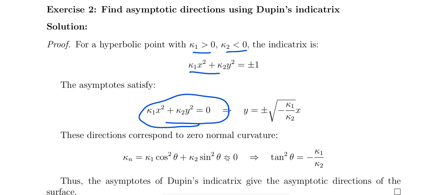In this case, what will y be? If you find y from this, first take the right-hand side across: kappa 2 y square equal to minus kappa 1 x square, and then divided by kappa 2, then taking the square root you get plus or minus this one. So this direction corresponds to the zero normal curvature. The normal curvature kappa n equal to kappa 1 cos square theta plus kappa 2 sin square theta equal to 0. From this, keeping kappa 2 sin square theta on that side, we get tan square theta equal to minus kappa 1 by kappa 2.